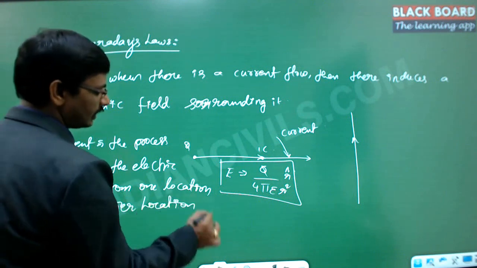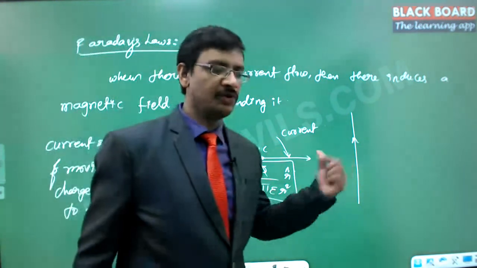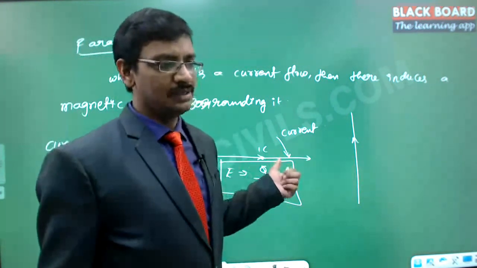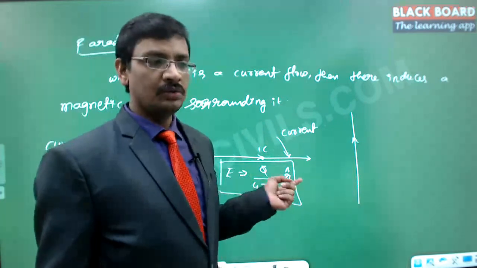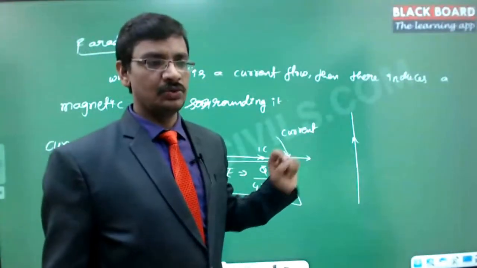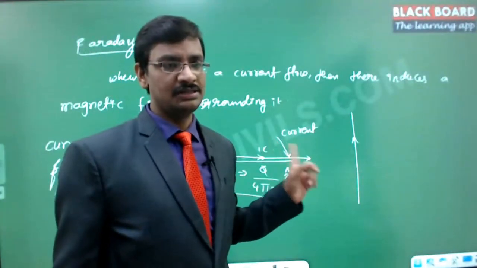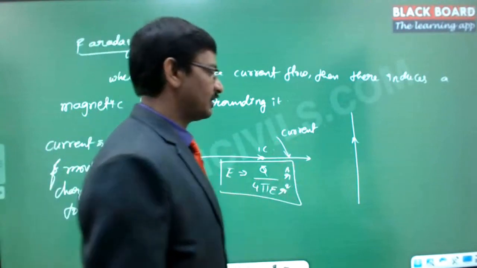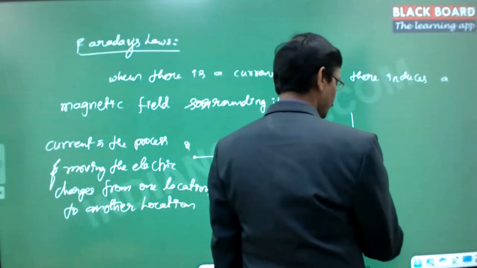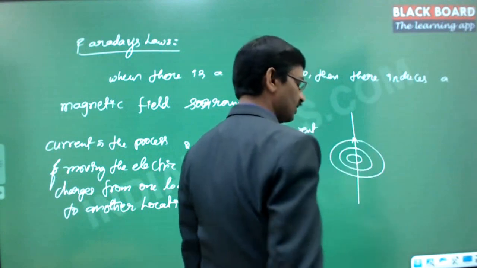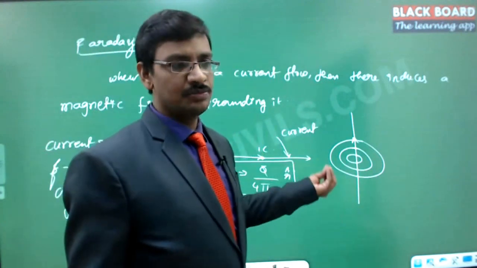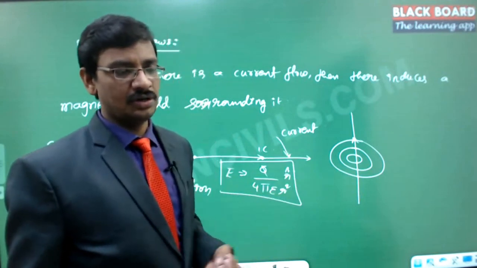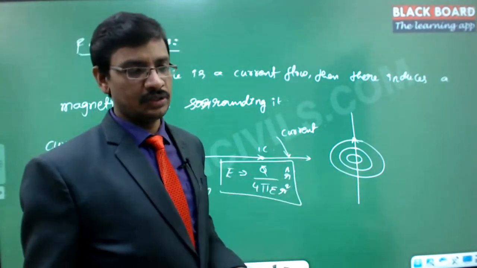Right, so this is called the current. That means if the charge is moving from one location to another location, there is a current passing through. Now, as the flow of electrons is happening, it is expected that a magnetic field is going to be induced around that particular conductor. So this is one important fundamental principle which is responsible in electromechanical machines, or electric machines altogether, right?